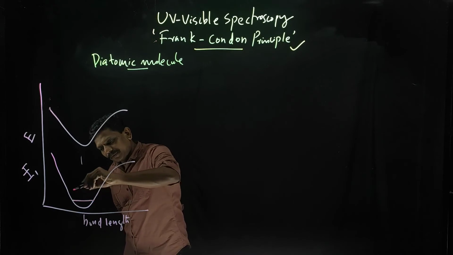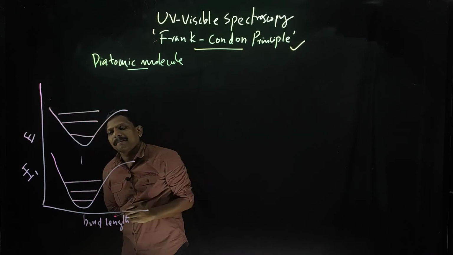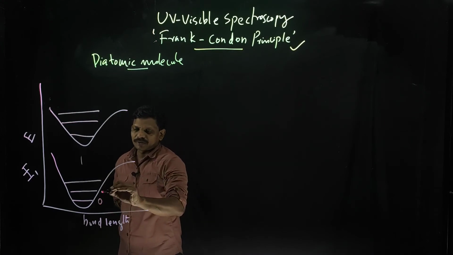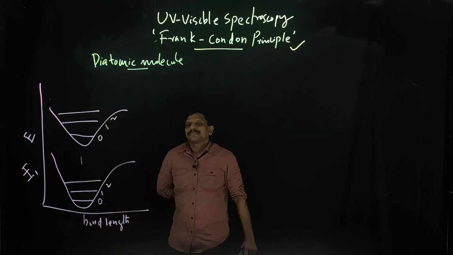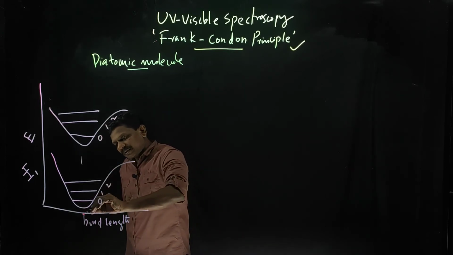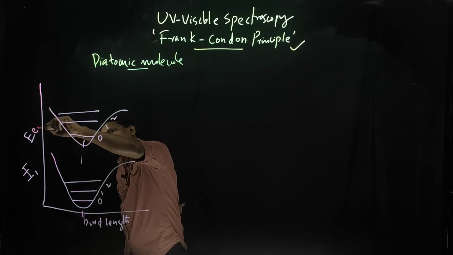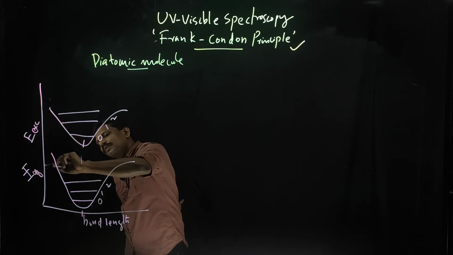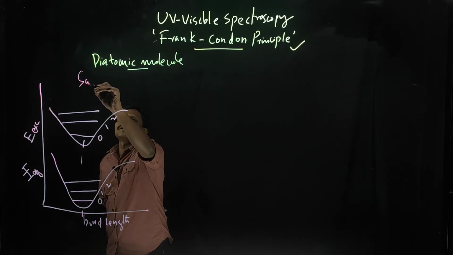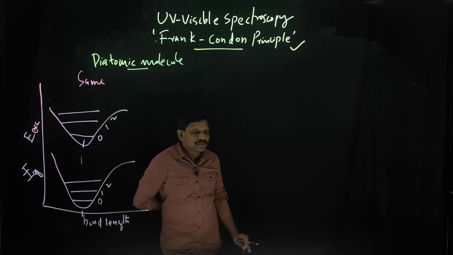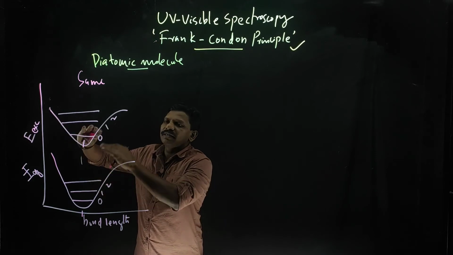So you can draw the energy levels like this, where V is equal to 0, 1, 2, etc. Here I am representing the equilibrium internuclear distance of the excited and ground state as similar.